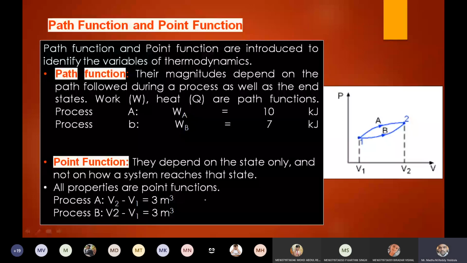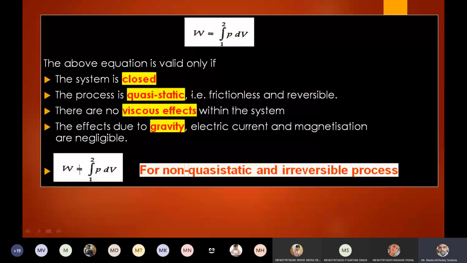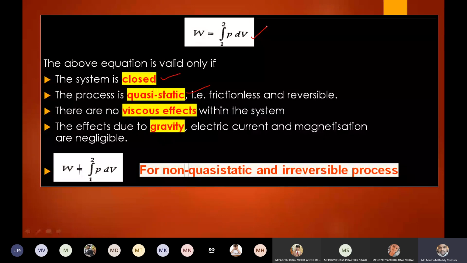And the limitations are that it is applicable only for a closed system, and it should follow a quasi-static process. That means all the intermediate states should be in equilibrium, and there should not be any viscous effects, meaning no unbalanced forces inside the system. The effects of gravity, current, and magnetization are negligible, and this is valid only for a quasi-static process and for a closed system.